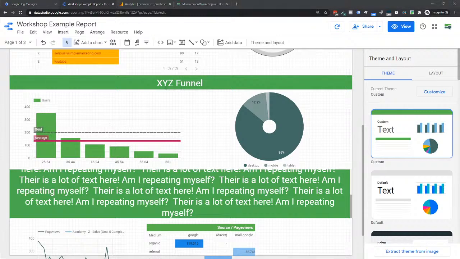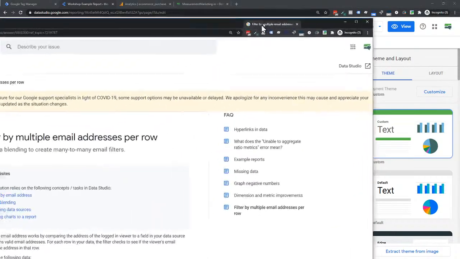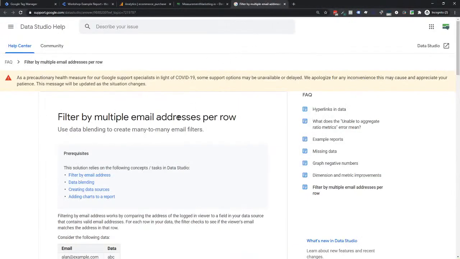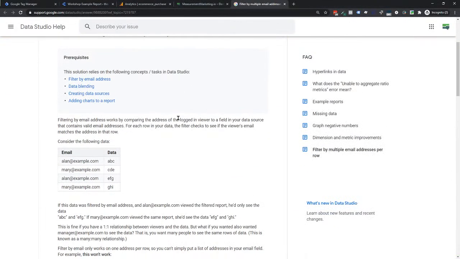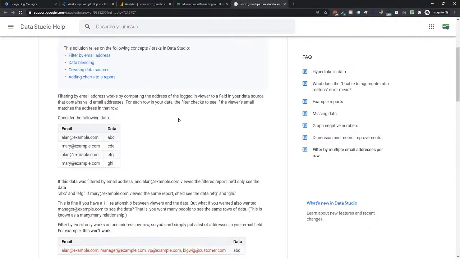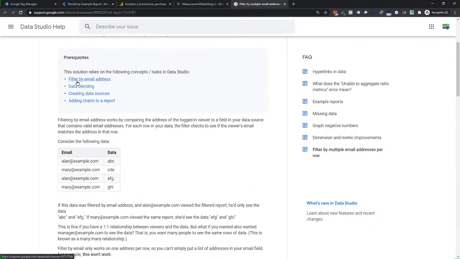Now, the other one I'm actually going to bring over a little bit because I want to show you this is a thing. I doubt you're going to need it or use it. For me, it's such a weird use case, but it's cool and it could be very useful for you if you happen to have this little outlier. I'm going to bring this up because I want you to know that's a thing. We're not going to go into it because I don't actually use anything that uses this, but for a very long time, you have been able to filter data by email address.